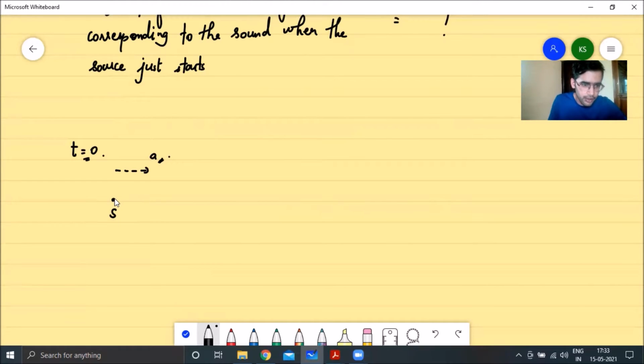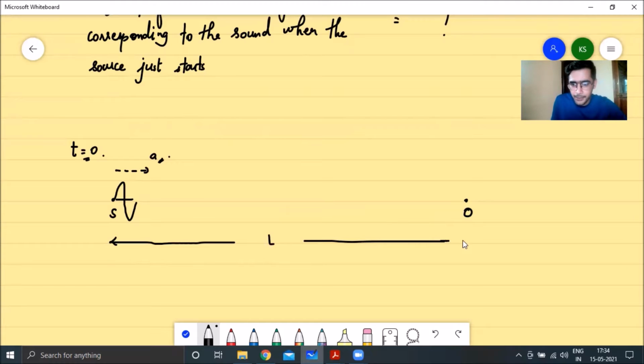Even though sound is a longitudinal wave, let me describe it as a wave pulse in this manner. Let me consider the sound wave which the source is emitting at t equal to 0, and let the distance between the source and the observer be some L. Now the sound is emitted at t equal to 0.